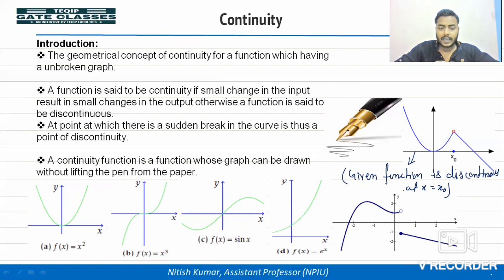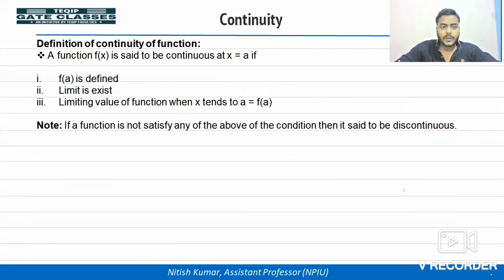Okay, so now we have the idea of what is the meaning of a continuous function and what is the meaning of a discontinuous function. What is the definition of a continuous function? A function f(x) is said to be continuous at x is equal to a if f(a) is defined, the limit exists, and the limiting value is equal to the functional value at x is equal to a. So if a function at a point satisfies all three conditions, then we can say the function is continuous.